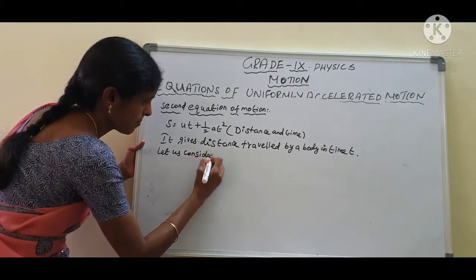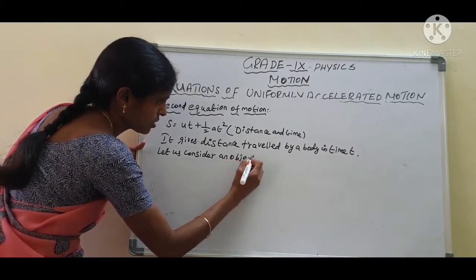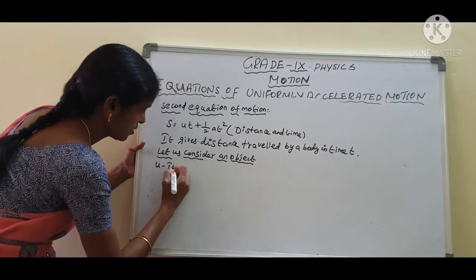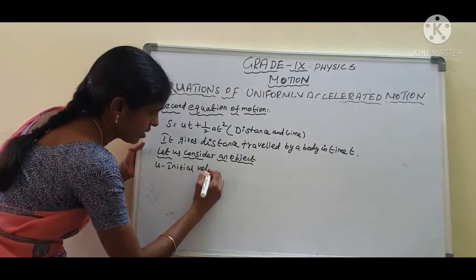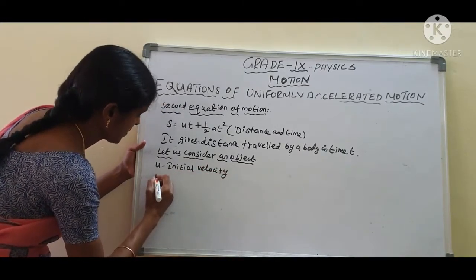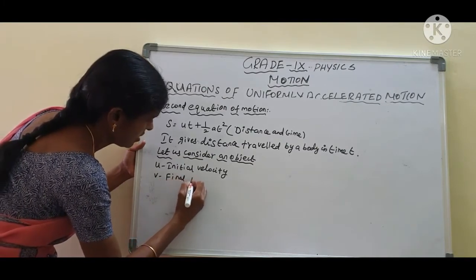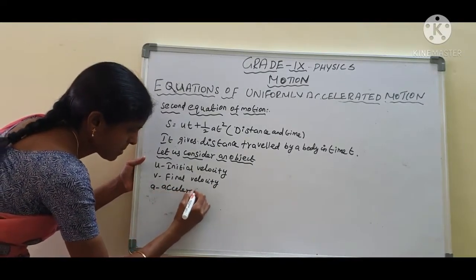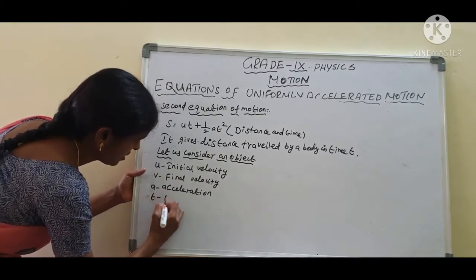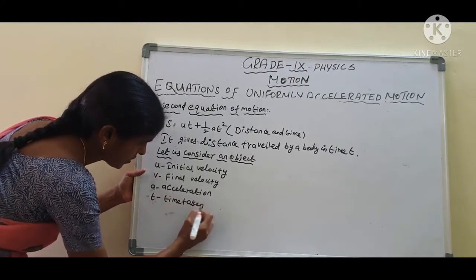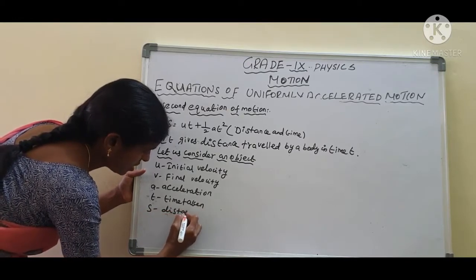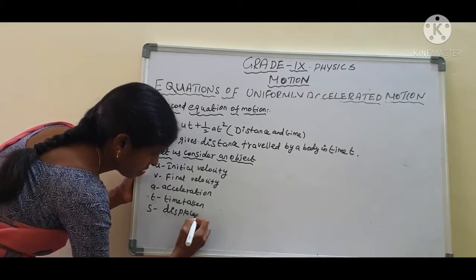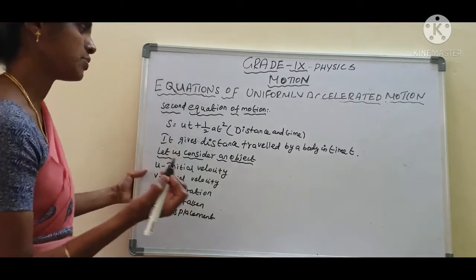Let us consider an object: u is the initial velocity, v is the final velocity of the object, a is the acceleration, t is the time taken, s is the distance or displacement of the object. This is how we write it.